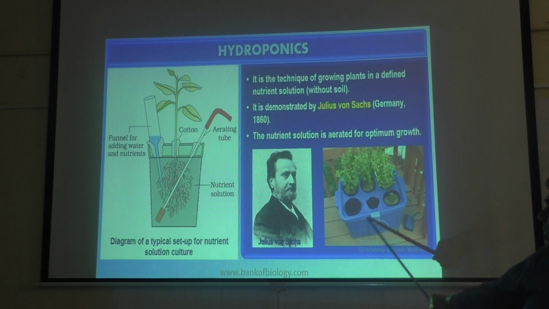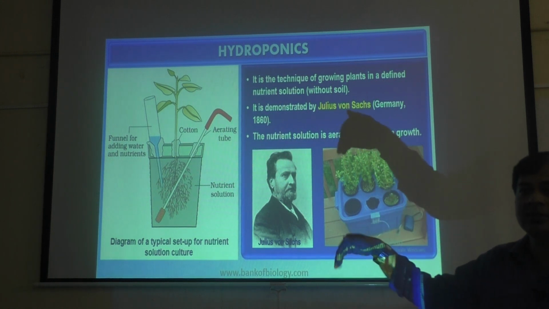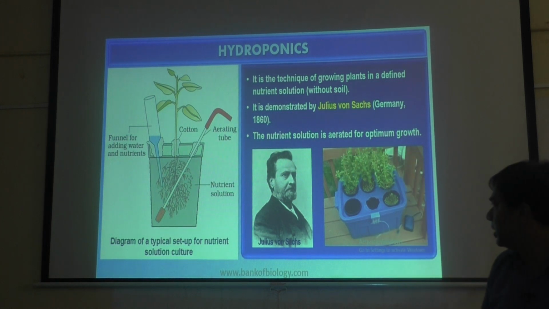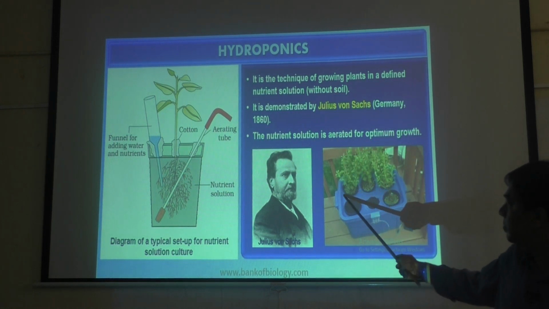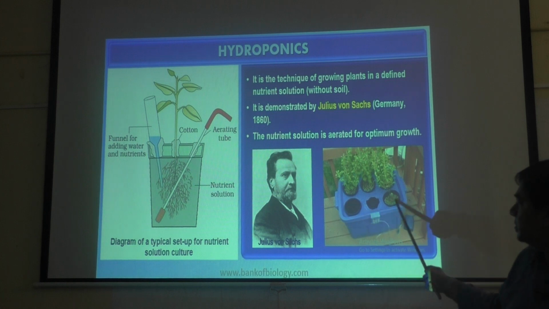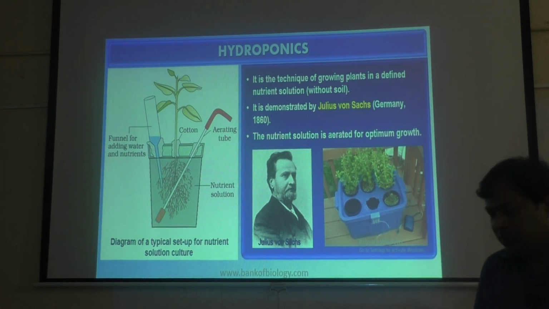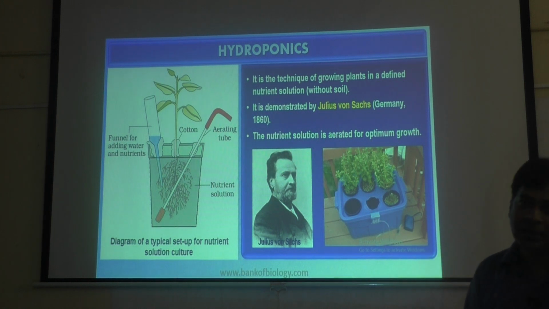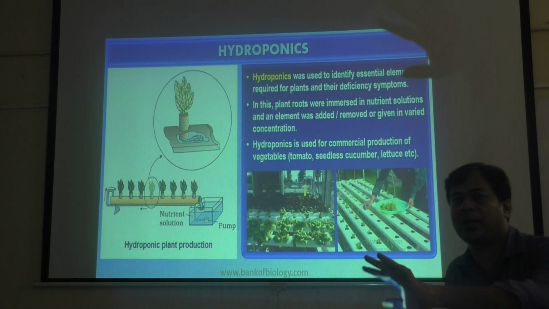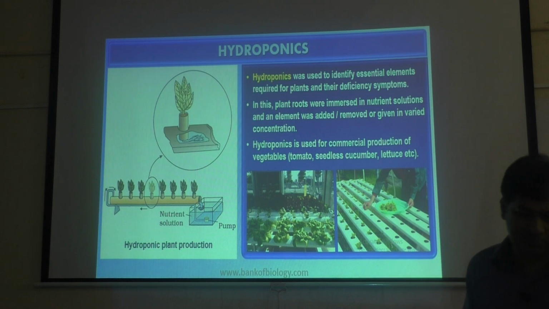Then he has taken water and mixed minerals in that water, and the plant gets support with this jar. That's why the plant doesn't require soil at all. So without soil he started growing plants. That method is called hydroponics. In simple terms, hydroponics means the process of growing plants without soil.